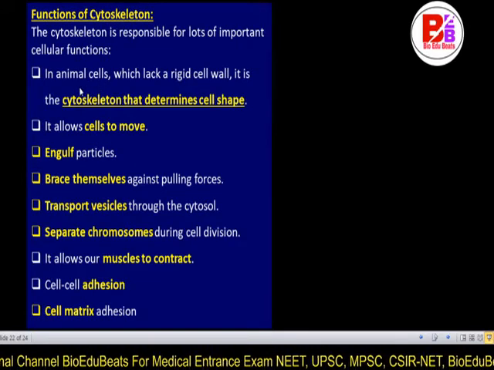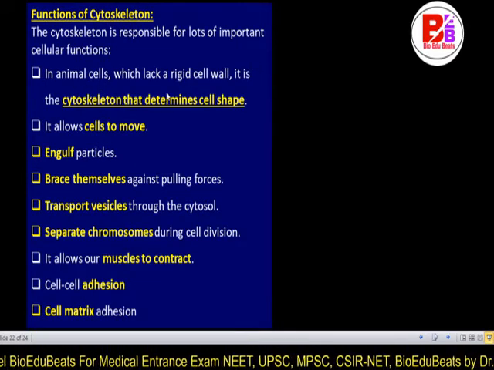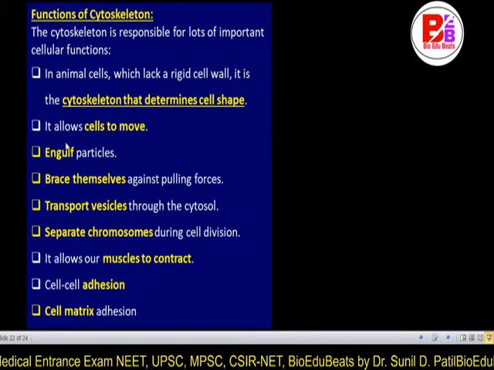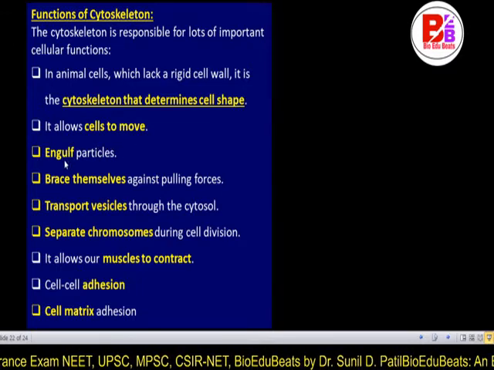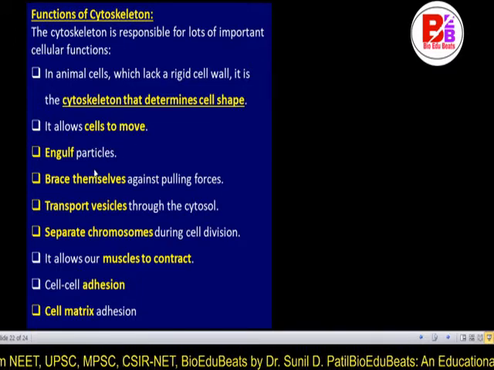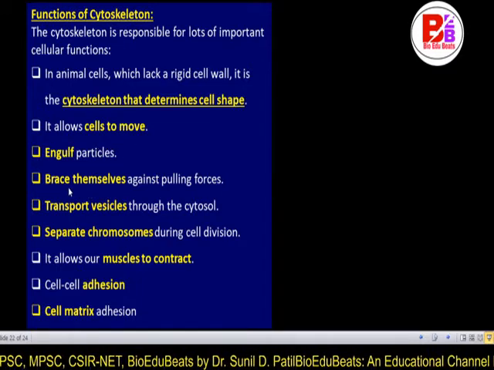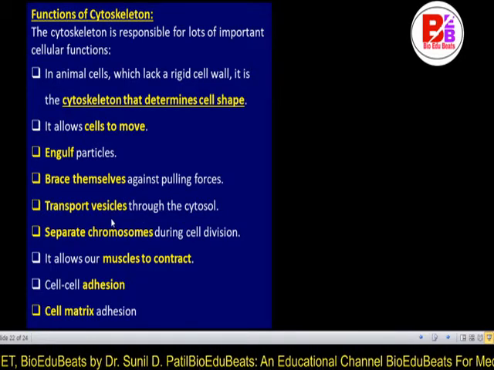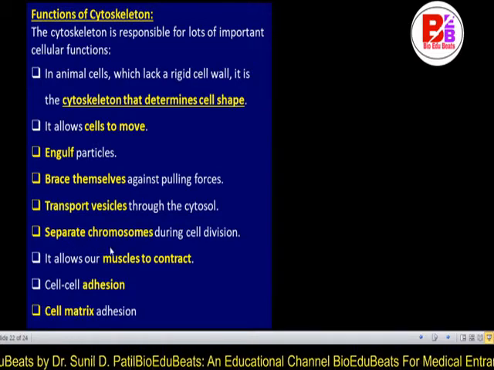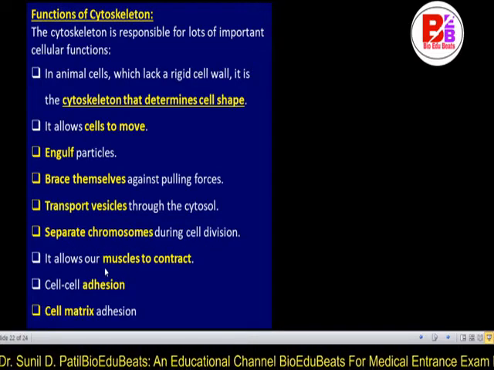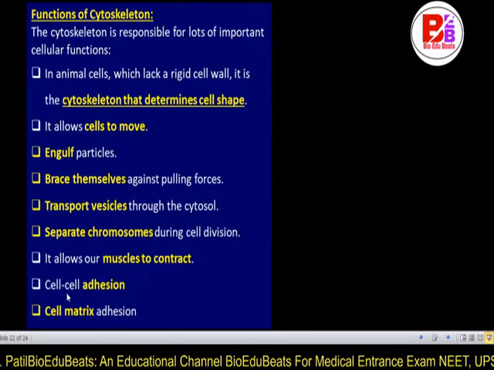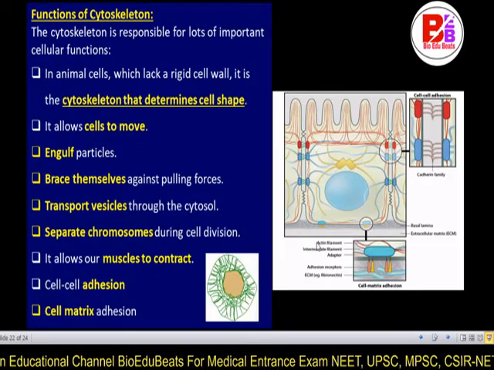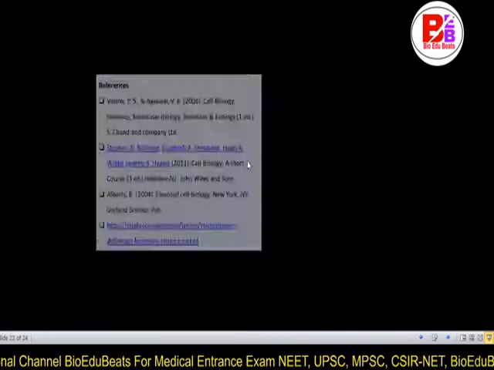So we are going to see them one by one. In animal cells, which lack a rigid cell wall, it is the cytoskeleton that determines the shape of the cell. It allows the cell to move. It helps in engulfing particles, bracing against pulling forces, transporting vesicles, and separating the chromosomes during cell division. It allows our muscles to contract, and it supports cell adhesion and cell-matrix adhesion. So these are the functions of the cytoskeleton.